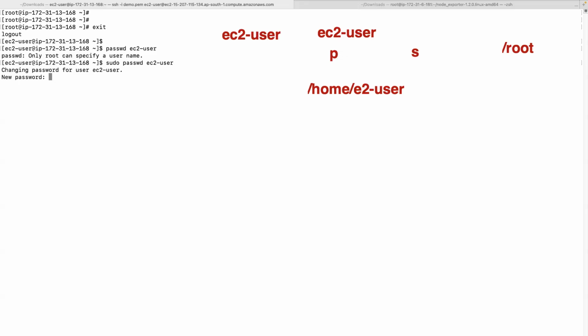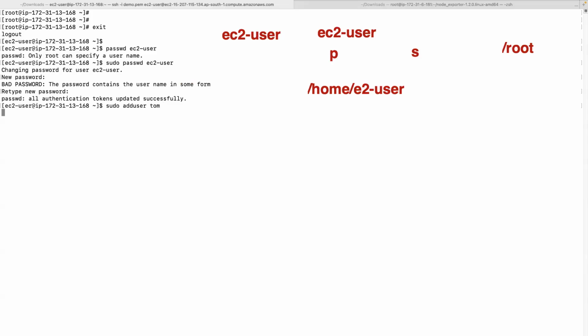It's asking to set the password. Retype the password you want to set. Done. Password is set for this user. Now create another user. adduser tom. So I'm just creating the Tom user.